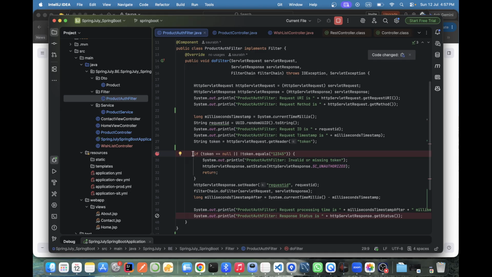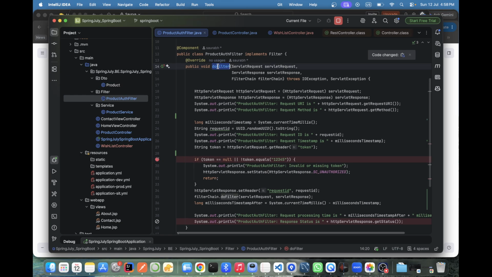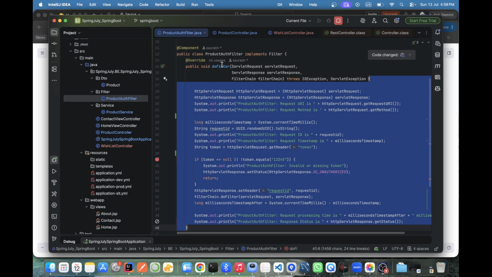I'll just tell you one thing. In programming we have methods or functions. How many types of method or function exist in programming? There are two types. One is user defined, one is system function. So a filter is a generic function, but it is kind of system defined. It is not custom, not user defined. I did not define this one.